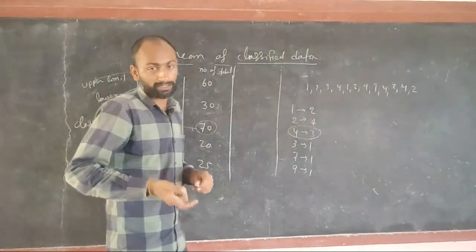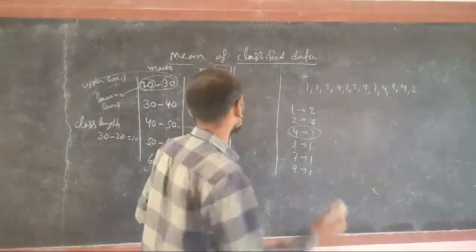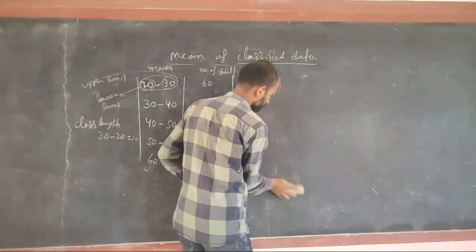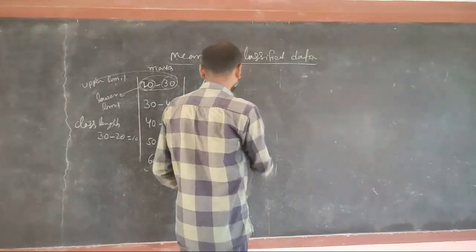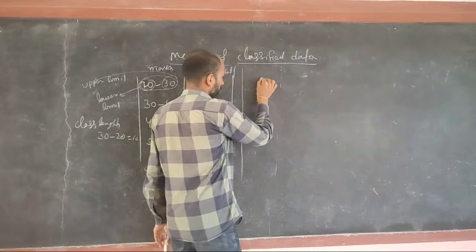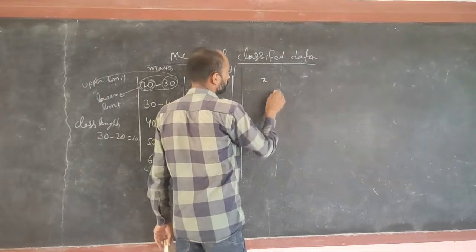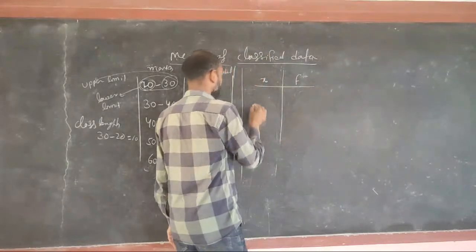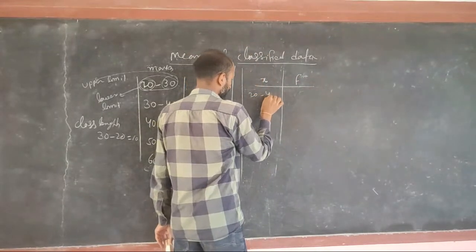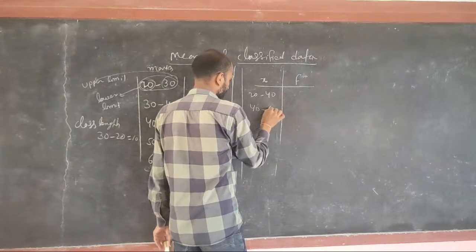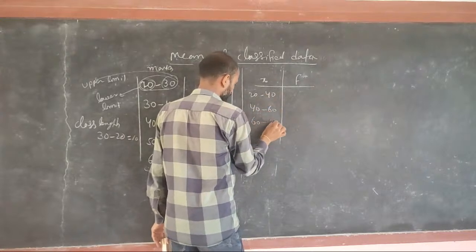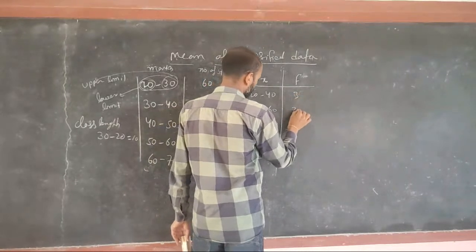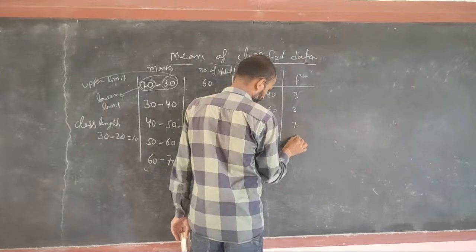Similarly, if I give you another data and ask for the modal class, you can tell me easily. Here the interval x and here the frequency: 20 to 40, 40 to 60, 60 to 80 and 80 to 100, with frequencies 3, 2, 7, 9.